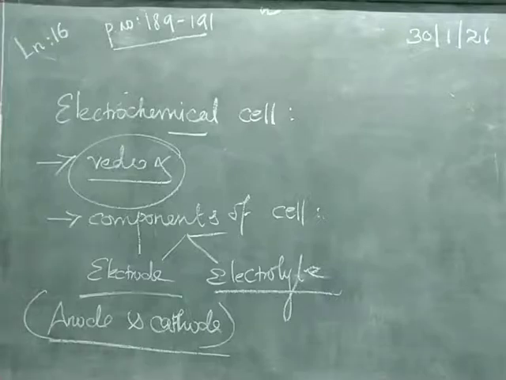So what is meant by electrolyte? It is made up of solutions either in the form of ions or molten salts which can conduct electricity.